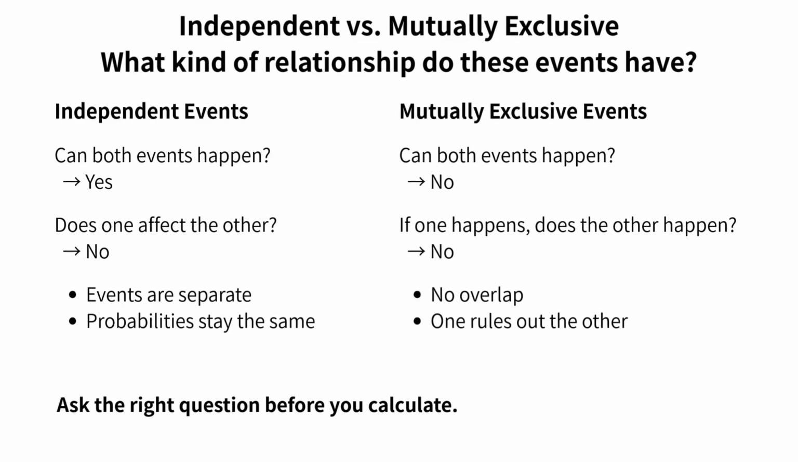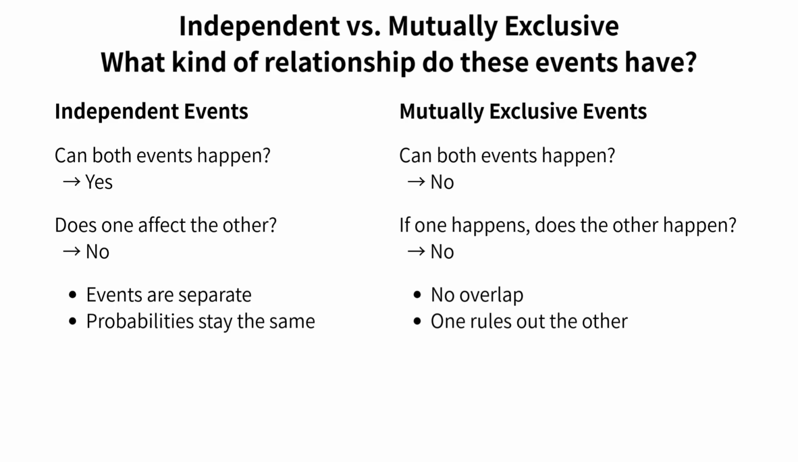Now let's compare these two concepts side by side. When you see a probability problem, your first step isn't calculating, it's identifying the relationship between events. And there's a simple way to do this. Look at the left side, independent events. First question, can both events happen? Yes, they can. Second question, does one affect the other? No, it doesn't. The key characteristics. Events are separate, and probabilities stay the same throughout.